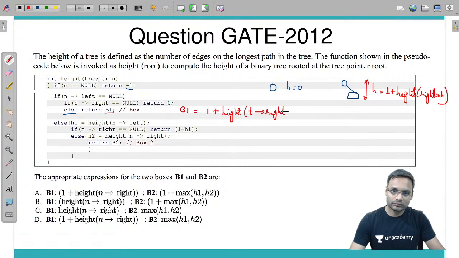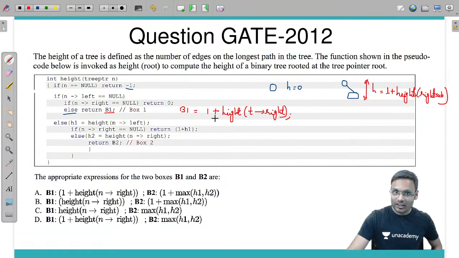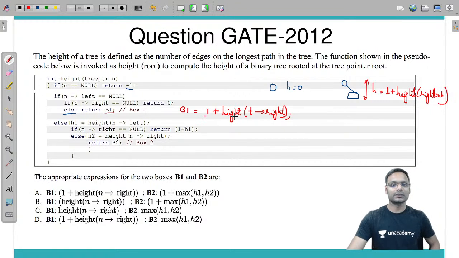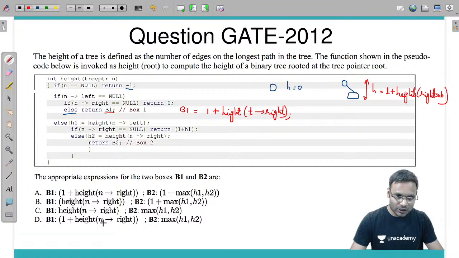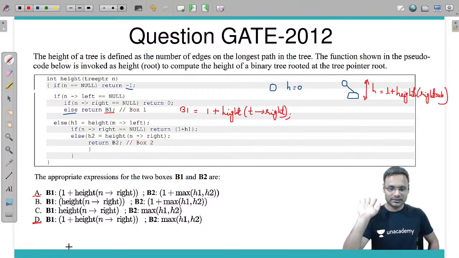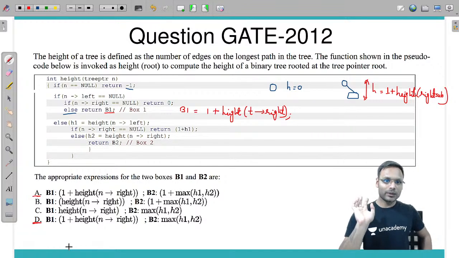Call the height function with t's right child, calculate it recursively and return 1 plus that, so that you will get the height of the tree. I hope this is fine. So where I can get 1 plus height of n's right, height of n's right plus 1 here, it means A and D are probable answers.